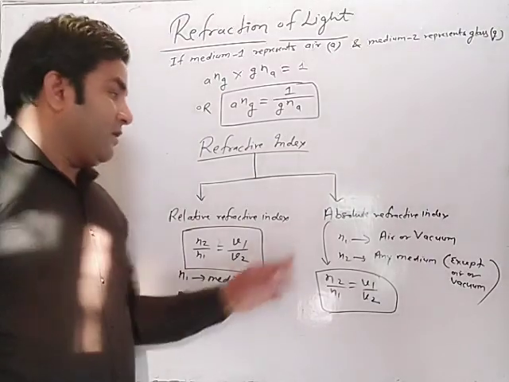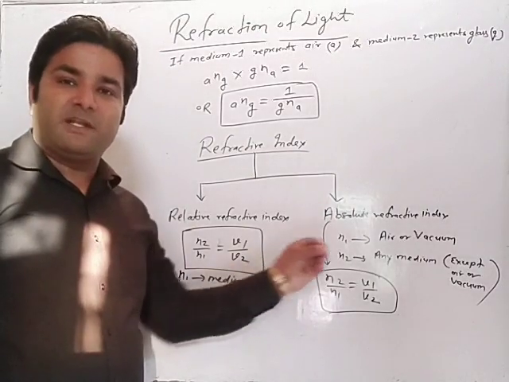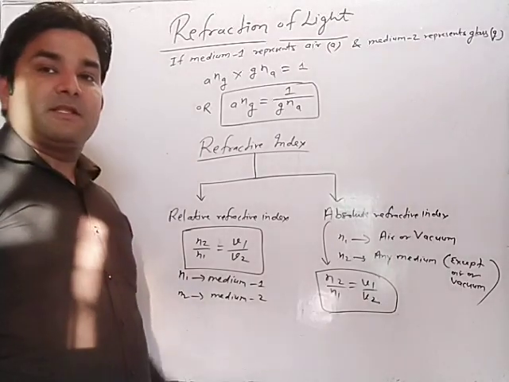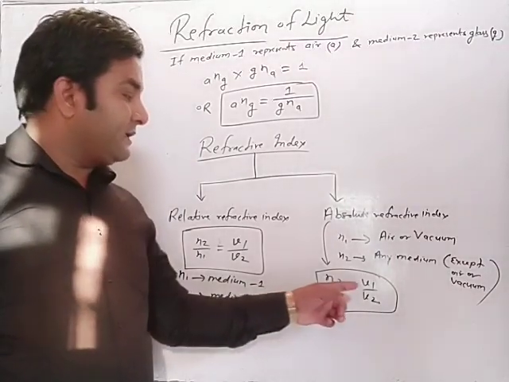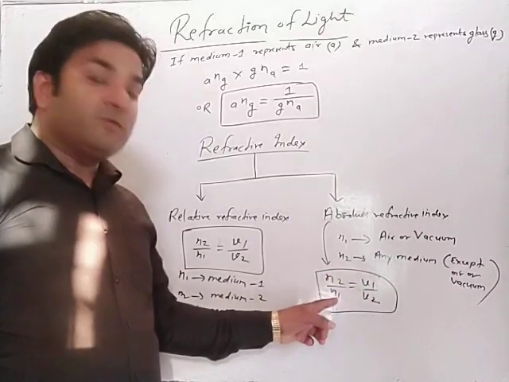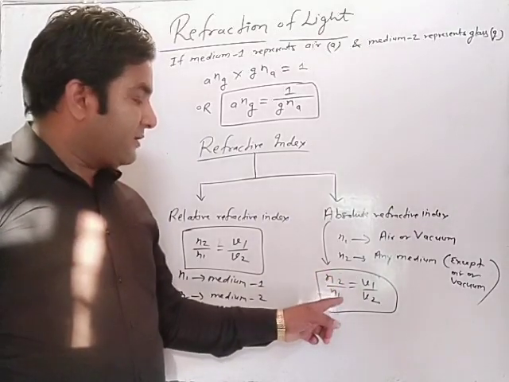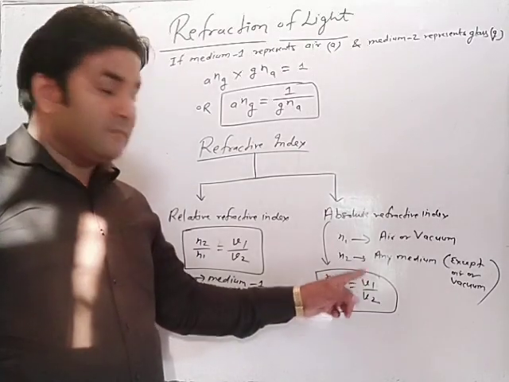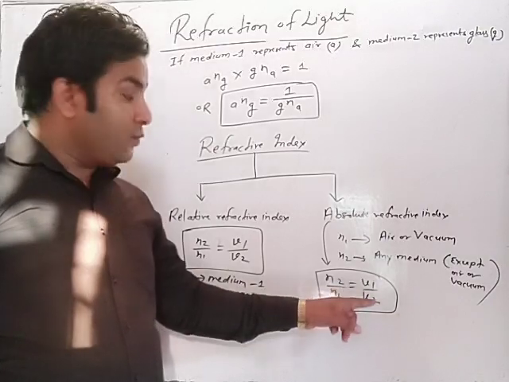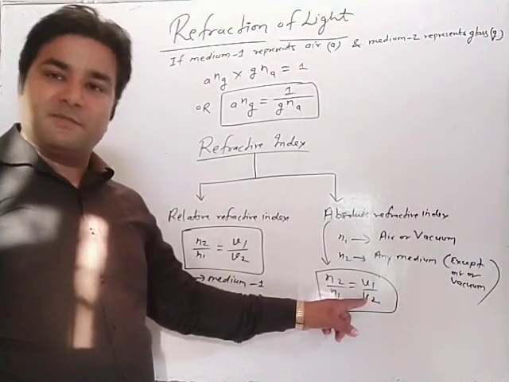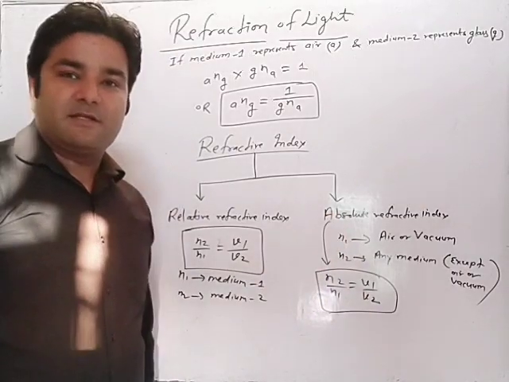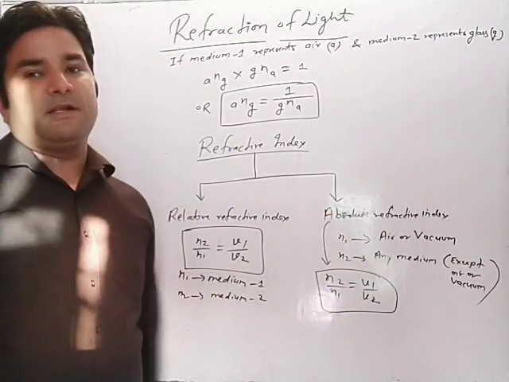It means whenever the light rays goes from vacuum to any medium, then the ratio of speed of light in medium 1, it means vacuum, to speed of light in medium 2, it means particular medium, is defined as the absolute refractive index.